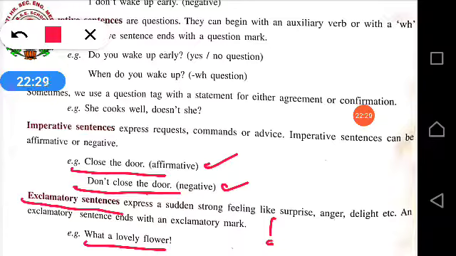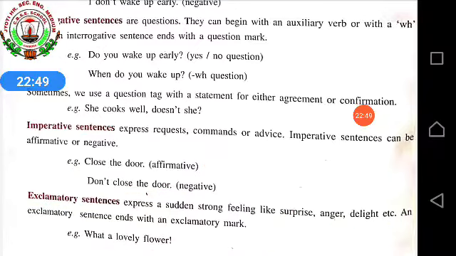Oh, I'm sorry, I did not know that your father is no more. All this comes under exclamatory sentences, in which you are showing a strong feeling of surprise, anger or delight. Clear? I hope I'm clear to everyone. Have all understood about the sentence?